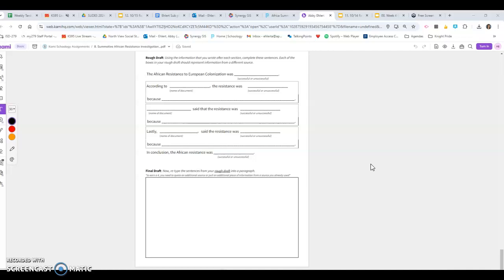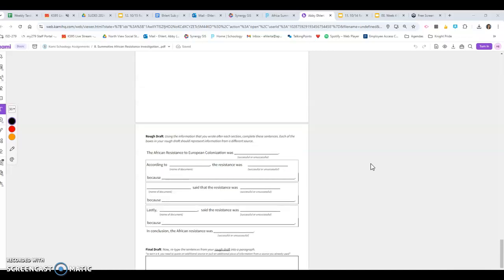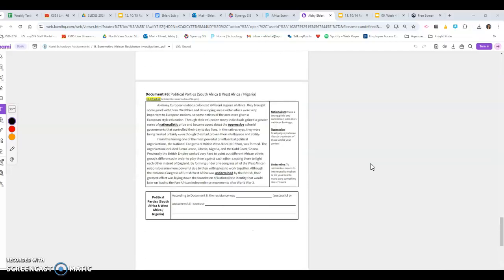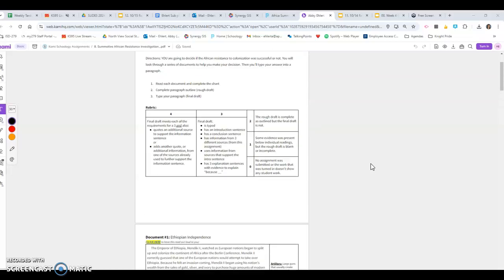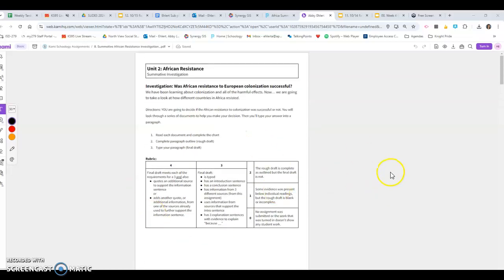Okay? You have all of today and all of tomorrow to work on this, okay? So don't feel like you have to get through the paragraph part today. You also have tomorrow to work on this, all right? Again, this is summative. There's a rubric up here to help guide you. Remember, take your time. It is summative.